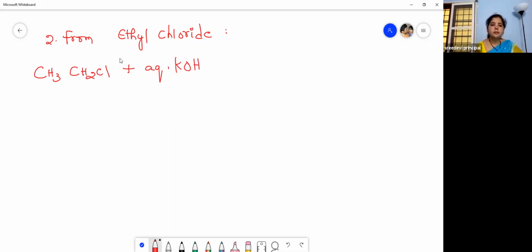Here what happens is this chlorine will be replaced with OH. What is eliminated? KCl, potassium chloride, is eliminated. And then you will get CH3CH2OH plus KCl.